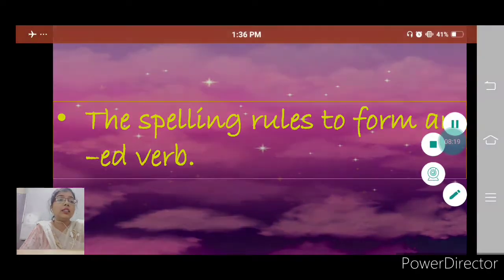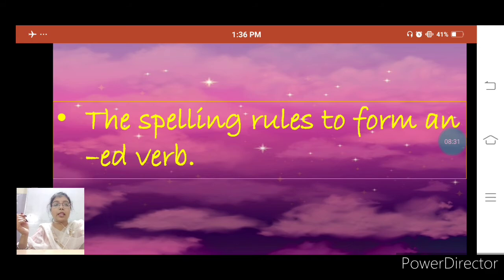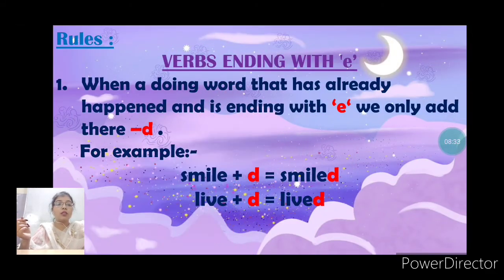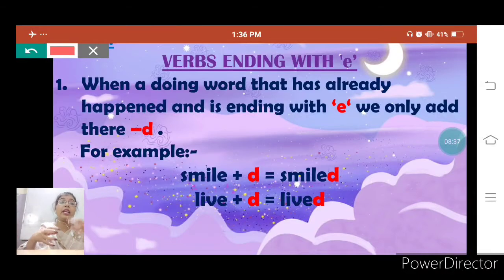Here are some spelling rules to form -ed verbs. To form some -ed verbs, we have to follow some spelling rules. So here are some spelling rules also. The first rule is for the verbs ending with e. This rule is for all the verbs that end with e.